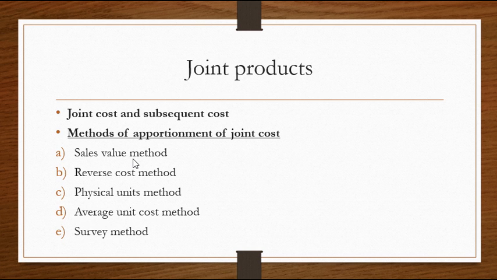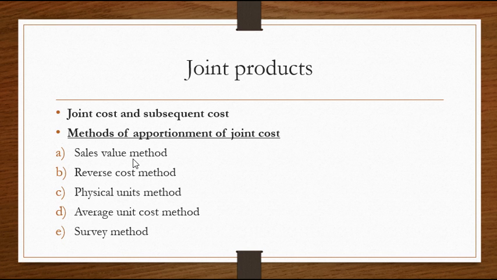For example, for A, the selling price is 12 and the number of units produced is 200, so 200 into 12 will give you 2,400. Like this, for B, the selling price per unit is 8 and the number of units produced is 600, so 600 into 8 will give you 4,800. Then for C, the selling price is 4 and the units produced is 700, so 700 into 4 will give you 2,800.